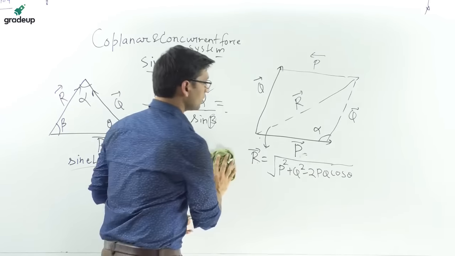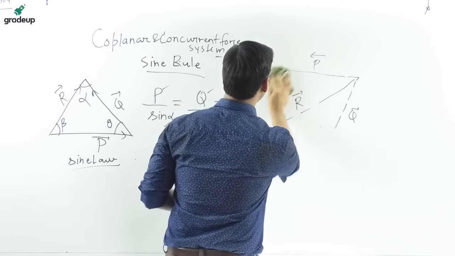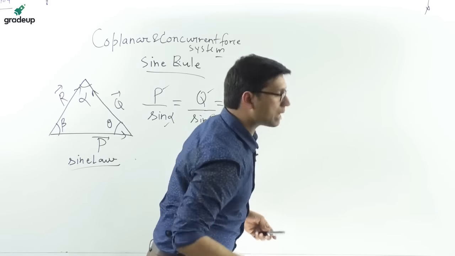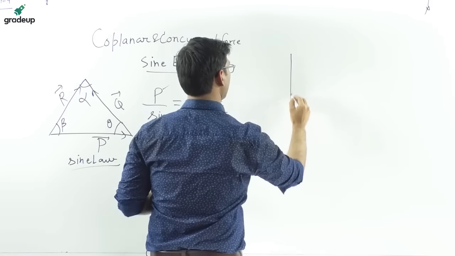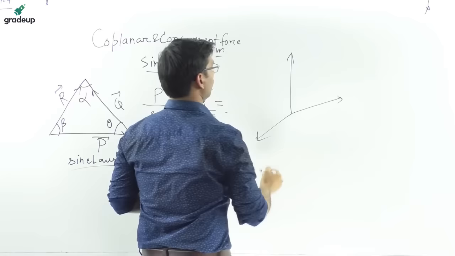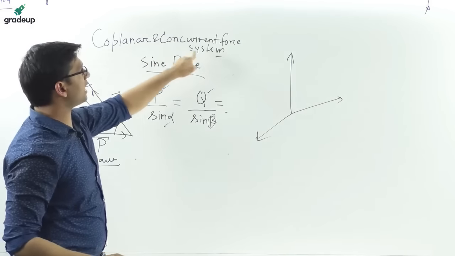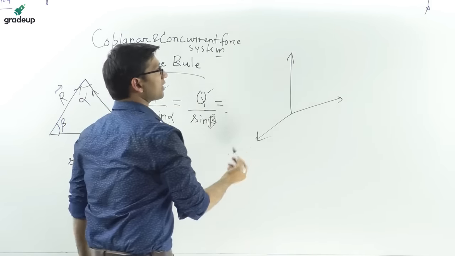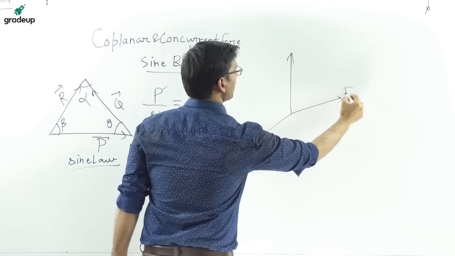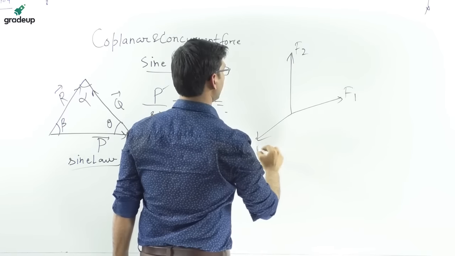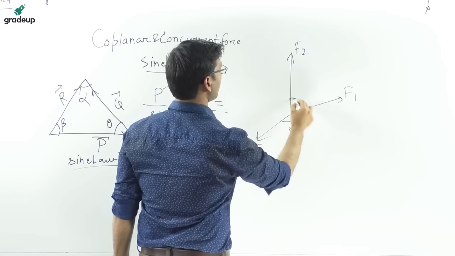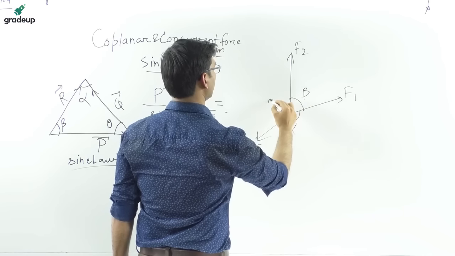Now what I was telling you, when we apply the sine rule for a system of forces which is coplanar and concurrent, suppose this is a coplanar and concurrent system given by forces F1, F2 and F3, and the opposite angles are also given to you, alpha, beta and gamma.